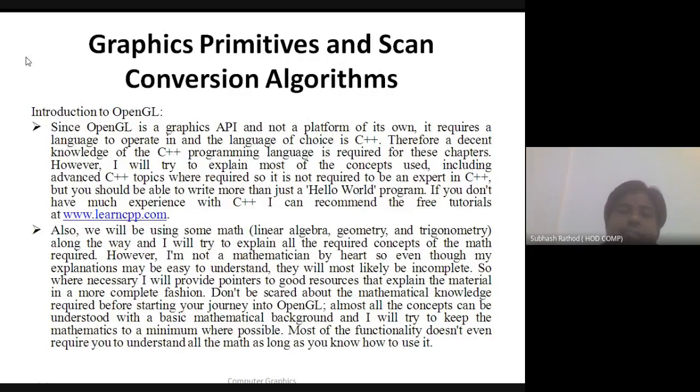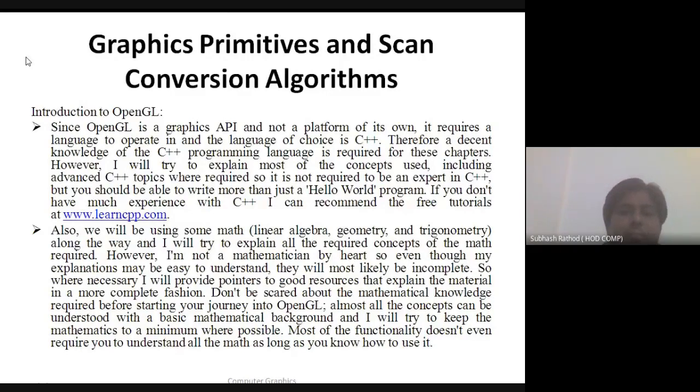And the language we are going to choose is C++. We are going to choose C++ at the time of practical. So we need to learn this OpenGL graphics API, which is not a platform, and we need one programming language, which is C++.